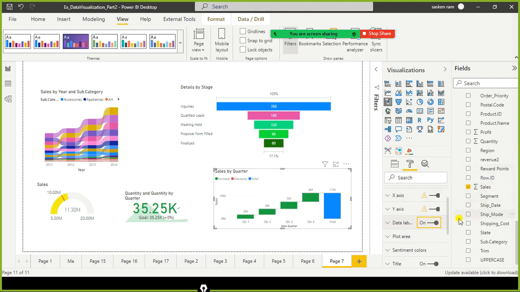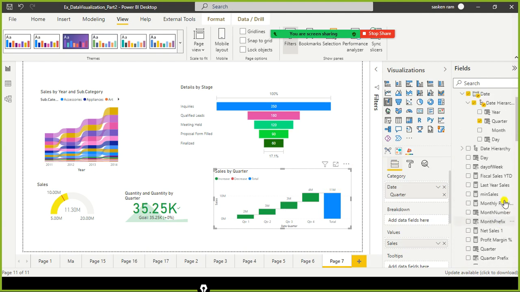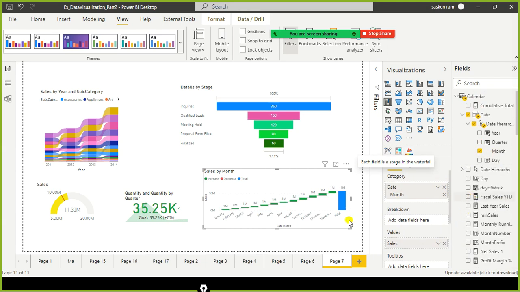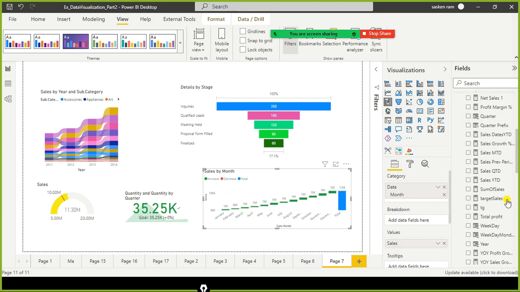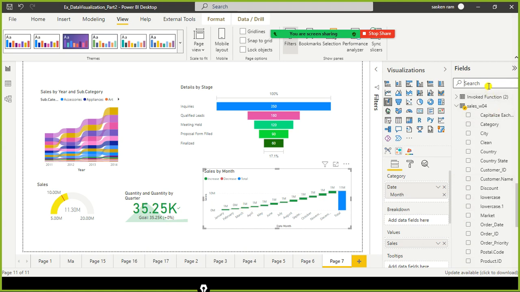And what I do is, instead of using this one, I just select month instead of quarter to see the variation. So starting from Jan to December, what is the increase or decrease in sales? And we have another field called breakdown. If you want to break this chart down, let's say I'm going to use segment.